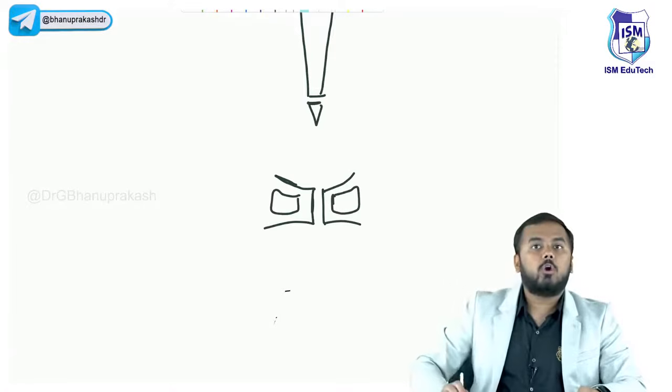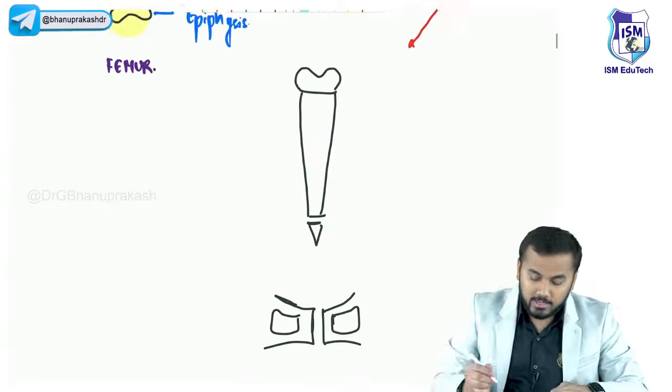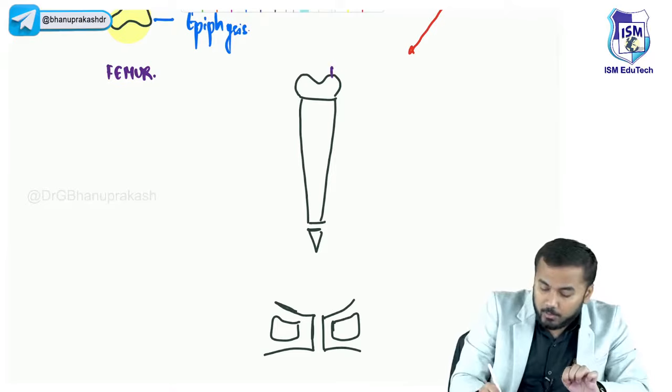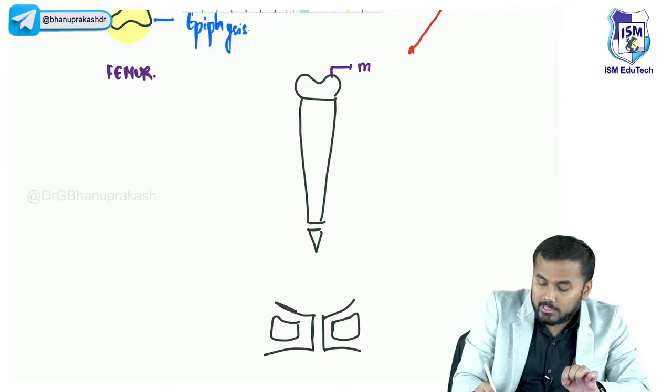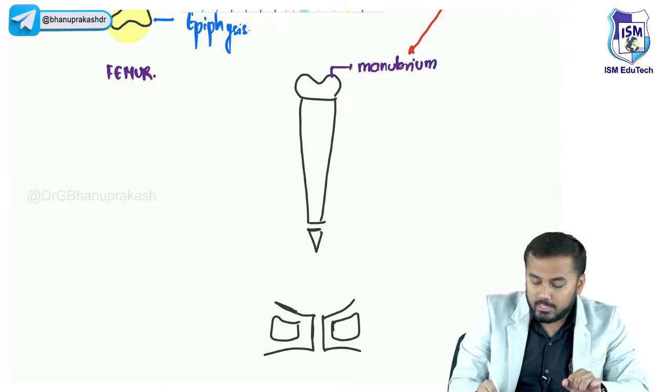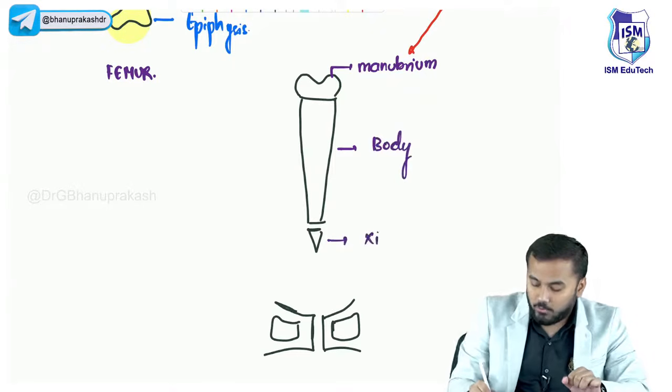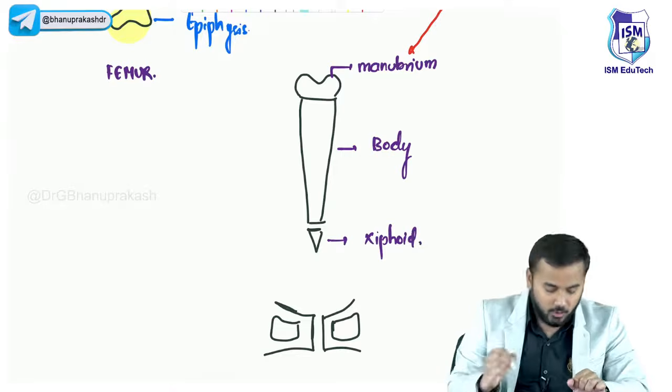These two bones here are called pubic bones, right? And by the way, let me tell you one more important thing. This is called the manubrium. This is called the body of the sternum. And this is called the xiphoid process.